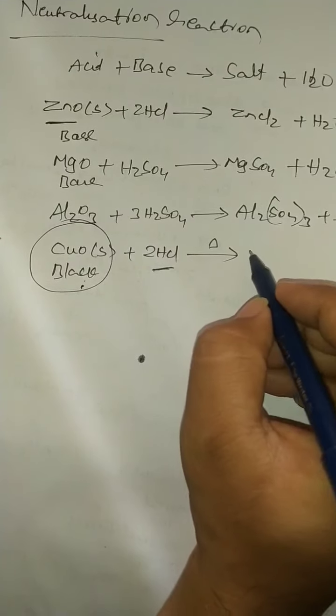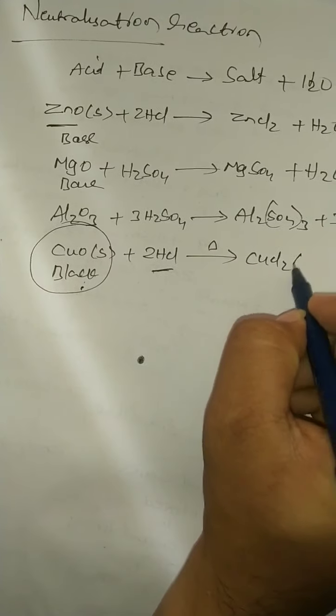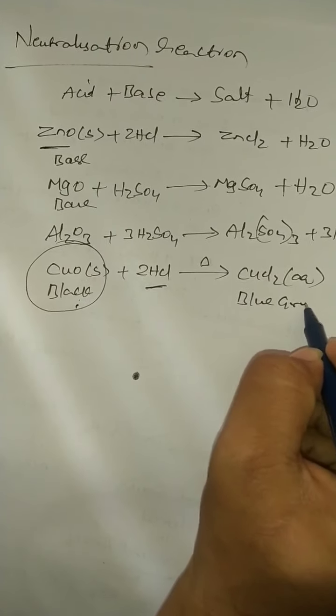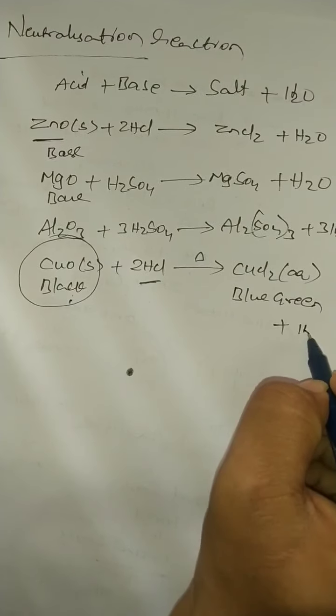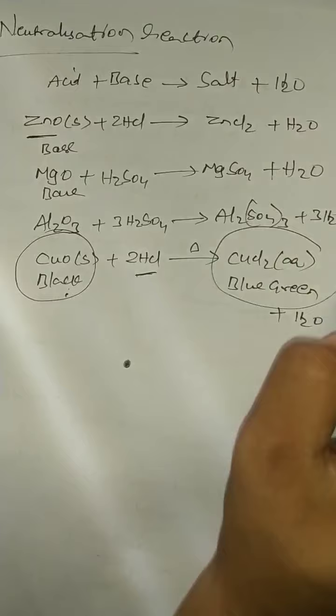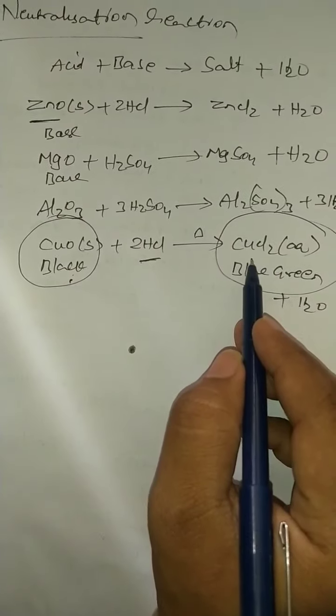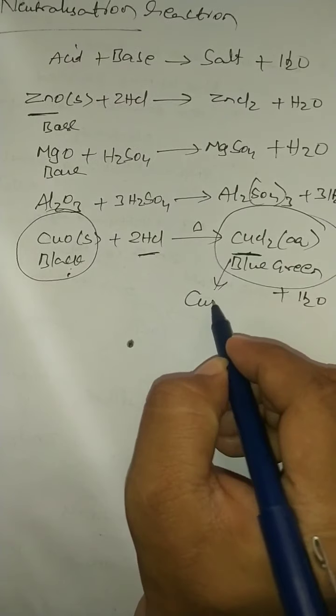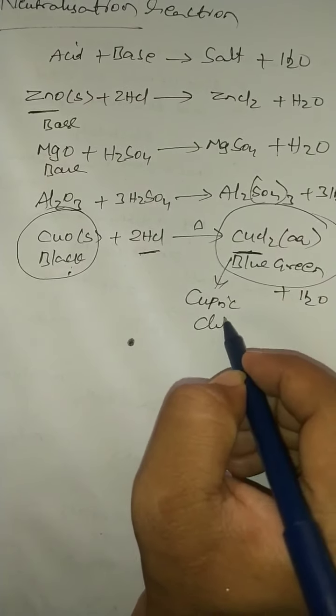Finally, if you heat this, you are going to get CuCl2, which is bluish green color. The black color compound turns into bluish green color. That is cupric chloride. We call this compound cupric chloride.